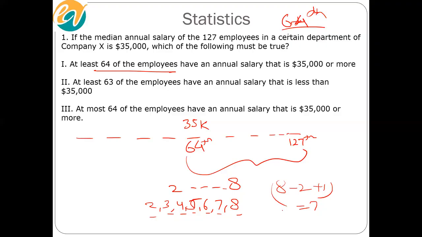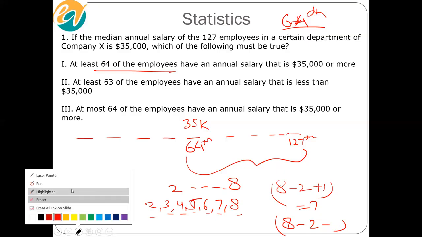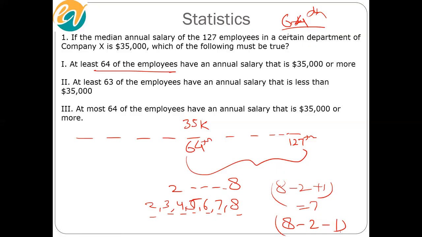Excluding first and last, it would be last minus first minus 1. I'm sorry, just a minor mistake here. Last minus first minus 1, excluding the first and the last. If it is including the first and the last, it is last minus first plus 1.